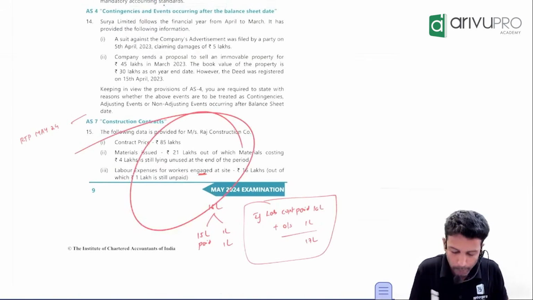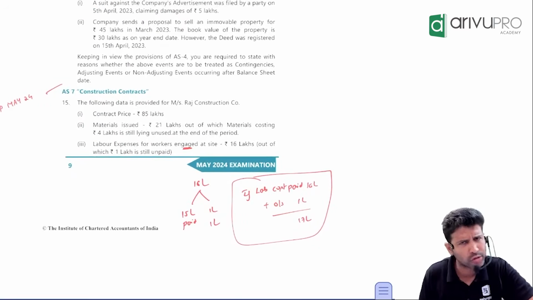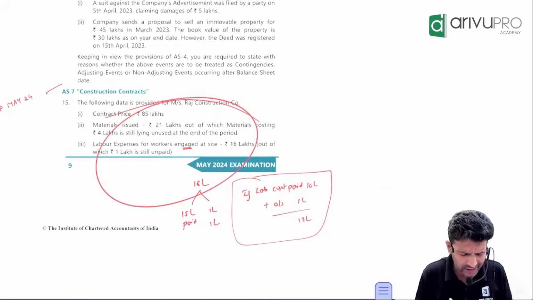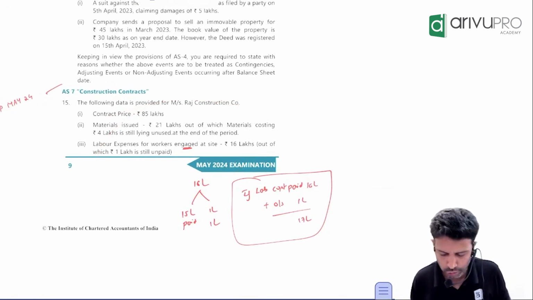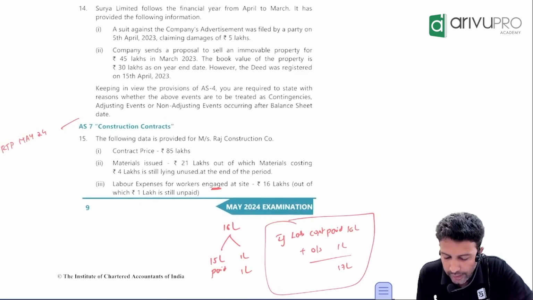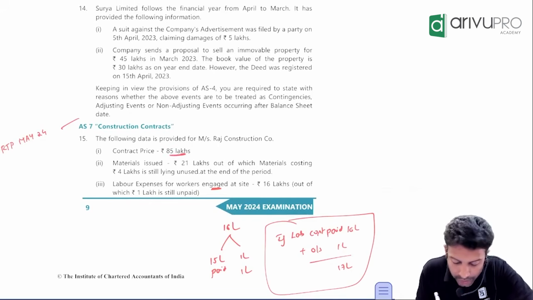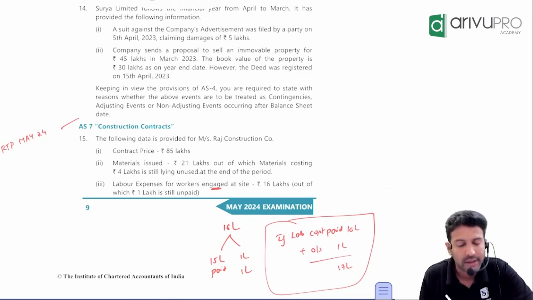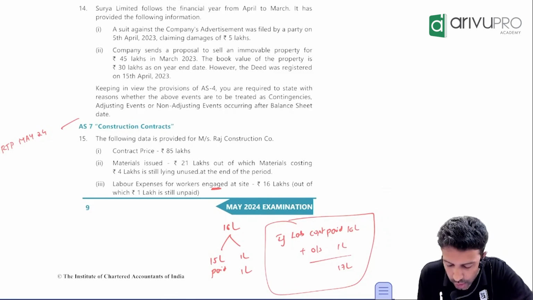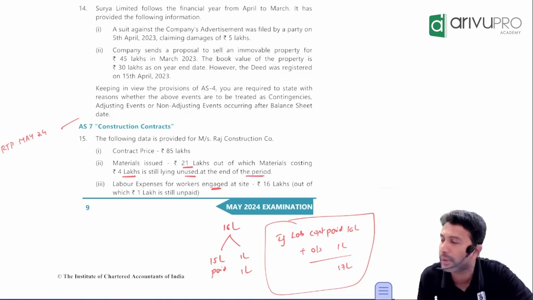Okay, this is also one popular question which has come quite a few times. So let's review this. It's there in our class notes, study material, and in a few RTPs and MTPs also. Check this. The following data is provided for Messrs. Raj Construction Company. Contract price is 85 lakhs. Material issued is 21 lakh, out of which material costing 4 lakh is still lying unused. The keyword there is unused at the end of the period.